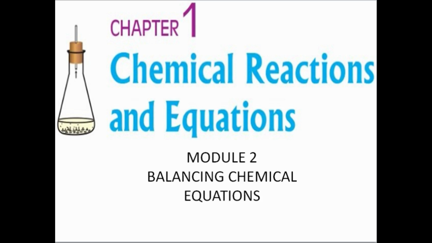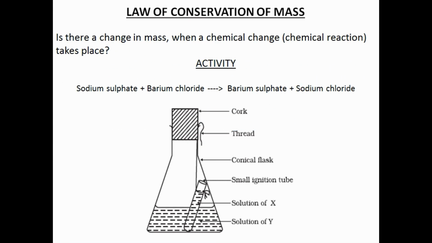Chapter 1, Chemical Reactions and Equations, Module 2, Balancing Chemical Equations. Is there a change in mass when a chemical change or a chemical reaction takes place? To answer this question, let us try to recollect the activity 3.1 that you had studied in class 9, chapter 3, Atoms and Molecules under Law of Conservation of Mass. Please look at the figure when the activity is being described.